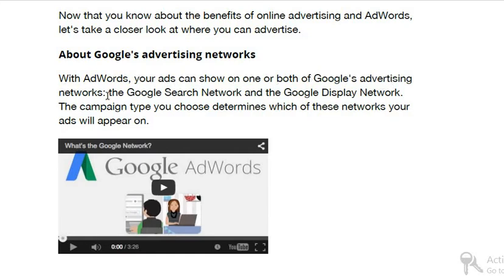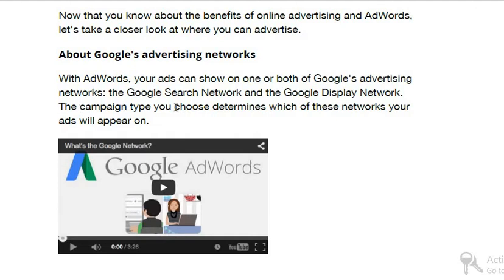With AdWords, your ads can show on one or both of Google's advertising networks: the Google Search Network and the Google Display Network. As I said, the Google Search Network is Google itself, Google Maps, Google Images, and other search engines, like YouTube. YouTube is also in the Google Search Advertising Network. And the Google Display Network has millions of websites partnered with Google using Google's AdSense program, right?